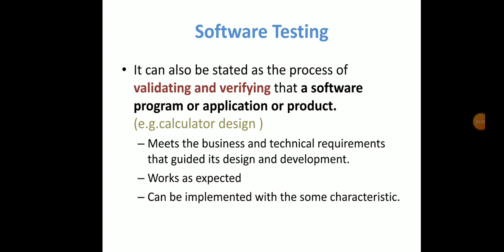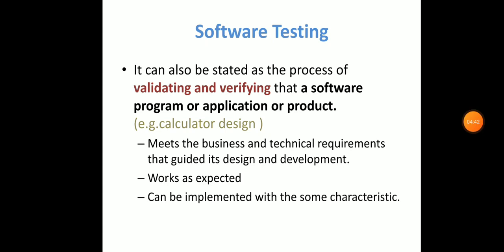Here is more definition of software testing. It can also be stated as a process of validating and verifying that a software program, application or product works as expected. So software testing is validation and verification. As I already said, suppose you want to design a calculator, then the following things must be considered while designing it. First, it meets the business and technical requirements that guided its design and development.